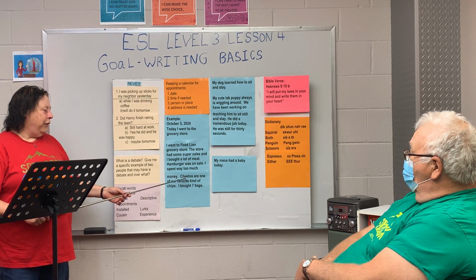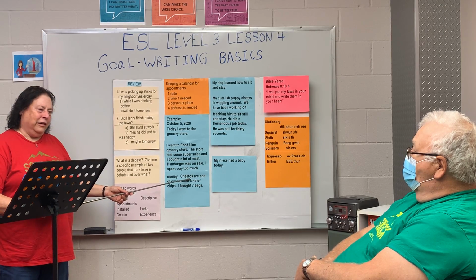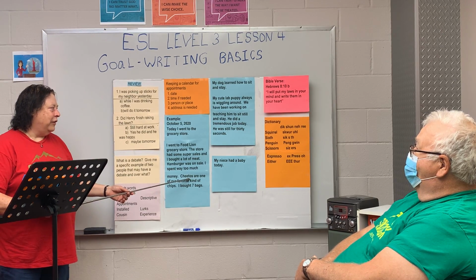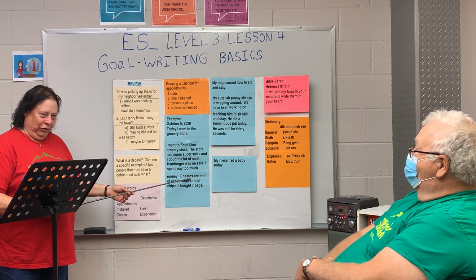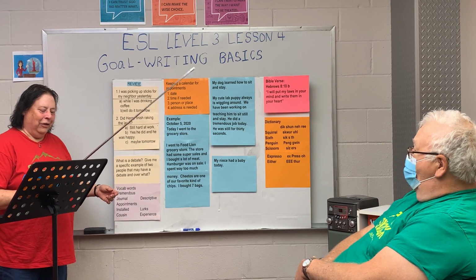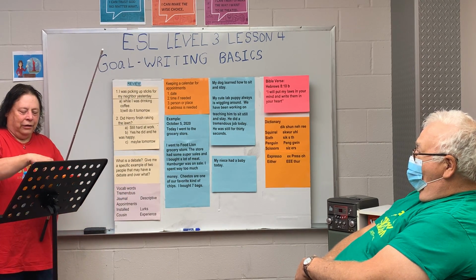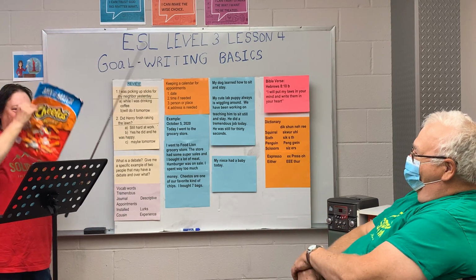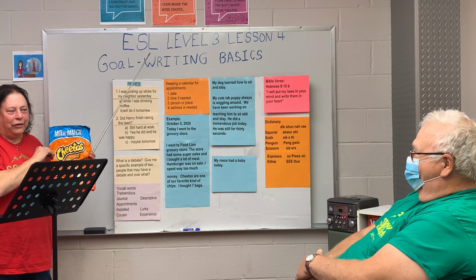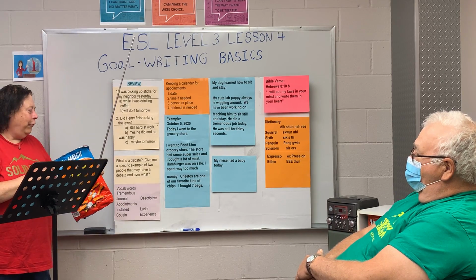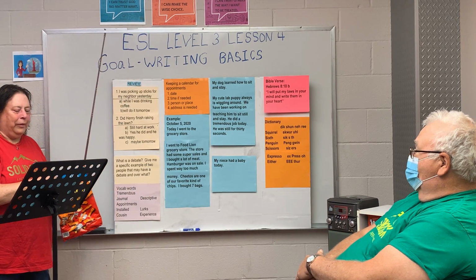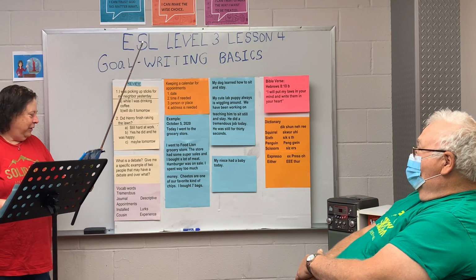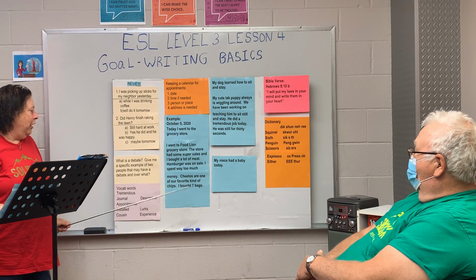Now here's an interesting word. You may or may not know what this is. The way this is pronounced is Cheetos. Chuck, you want to try that one? Cheetos. And they look just like this. Okay? This is what's commonly known as junk food. That's another slang that people use for this, or like chips or something like that. We all know what junk food is. So anyway, I bought Cheetos, our favorite kind of chips.